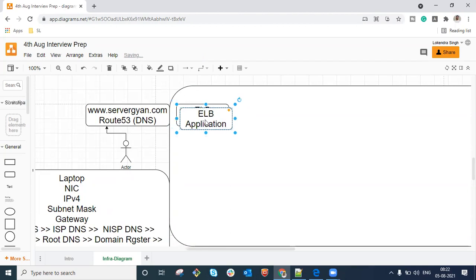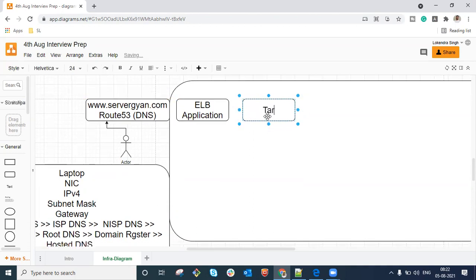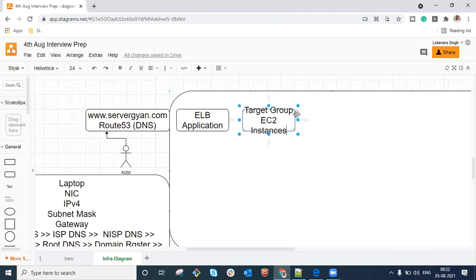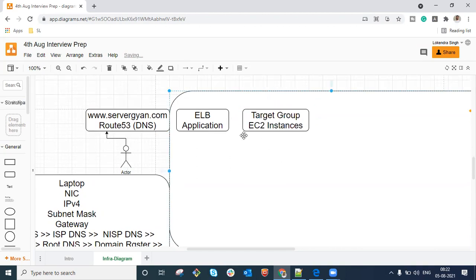After it, definitely guys, we are using one more component which is known as a target group. So this target group will include EC2 machines. For now, you can assume that EC2 machines are running inside these target groups. As soon as the request is redirected from this particular DNS to this application load balancer, it is going to forward the request to these EC2 machines which are registered under this particular target group.